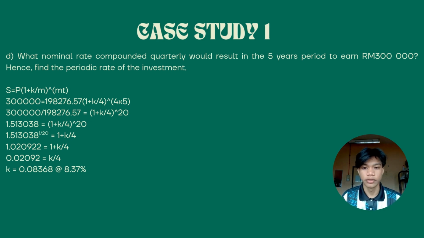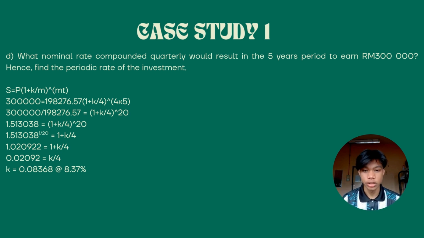After substituting all the values into the formula, we obtain 300,000 equals 198,276.57 multiplied by 1 plus k over 4 raised to the power of 20. Next, we divide both sides by RM198,276.57, which results in 1.513038 equals 1 plus k over 4 raised to the power of 20. To remove the exponent, we take the 20th root of both sides. This gives us 1.020922 equals 1 plus k over 4.